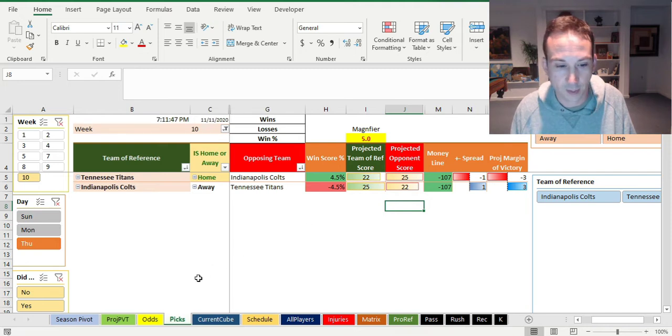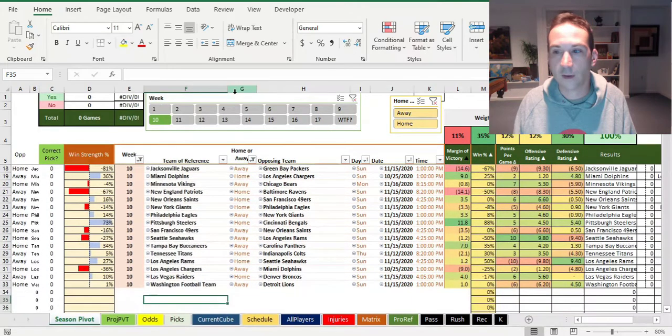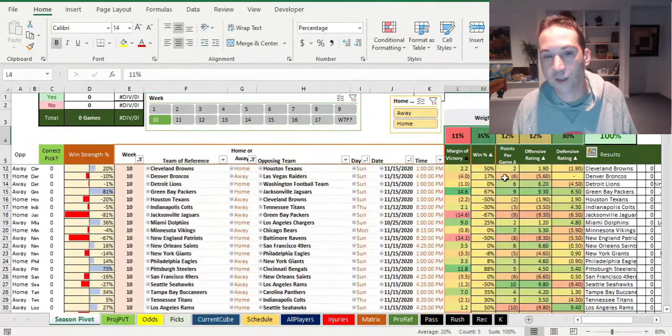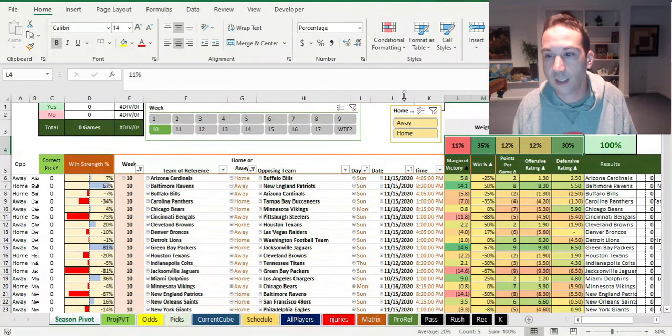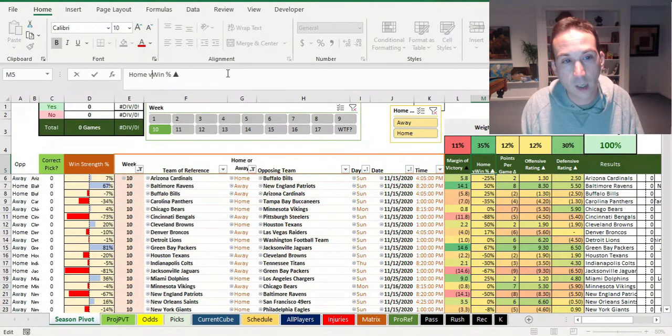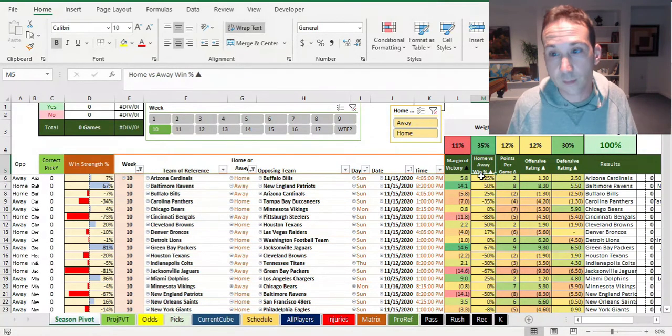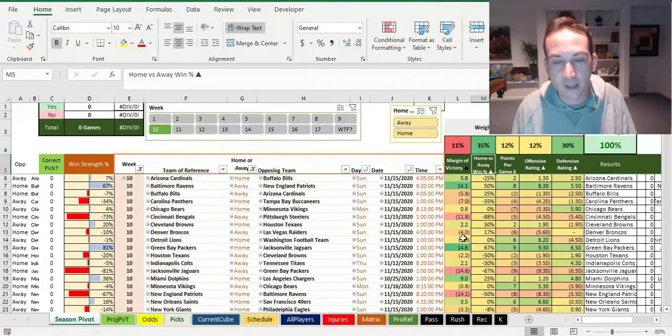Now, let's talk about what the algorithm is saying. So I have done a tremendous amount of work here in this season pivot sheet. And what happened is I was running a bunch of different combinations to try to figure out what the best percentages are up here. And I realized that the win percentage that we were using here was really looking at just wins, previous wins in the season, and comparing the wins of the two teams. And if one team had more wins, it gave them a more positive number here to impact this. And I decided we were missing something.